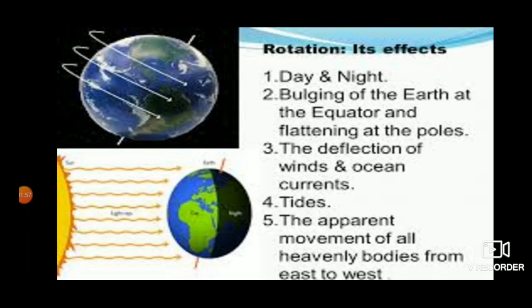The rotation of the Earth causes day and night. The side of the Earth which faces the sun has day, and the side of the Earth facing away from the sun has night. Just imagine what will happen if the Earth stopped rotating one day. One half of the Earth would have permanent daylight and the other half would be permanently in darkness. Because the Earth rotates from west to east, it appears that the sun moves from east to west in the sky.